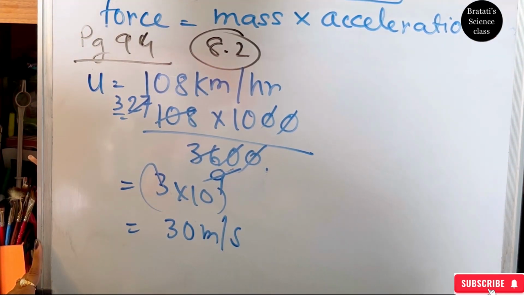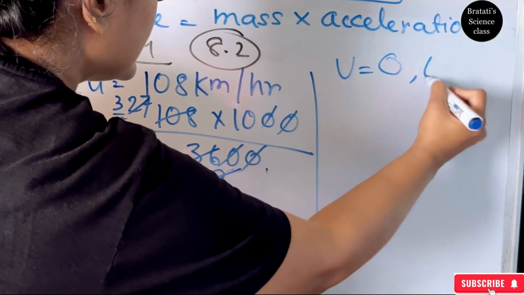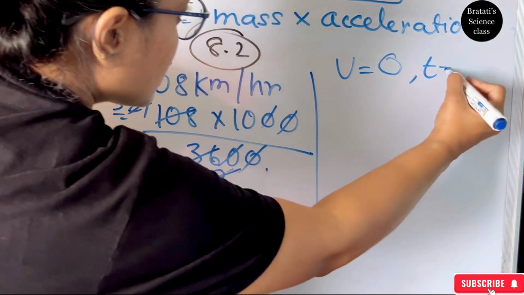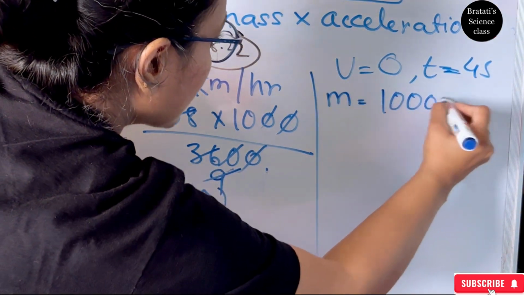This is our u. And they said that our v is 0 and the time taken t is 4 seconds, and the mass m is 1000 kg.